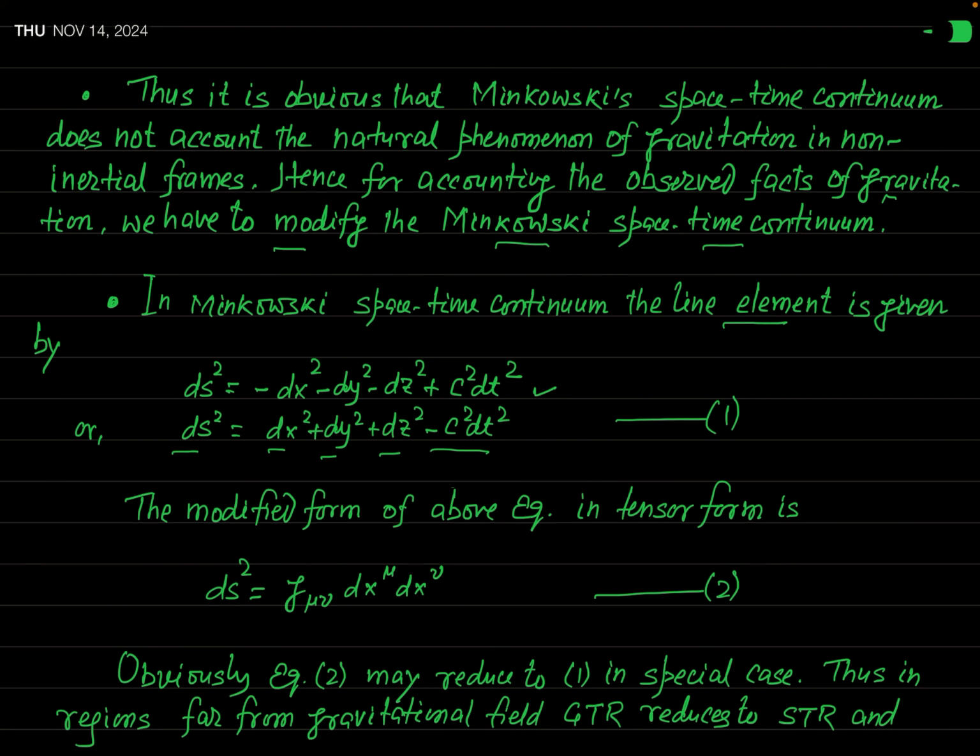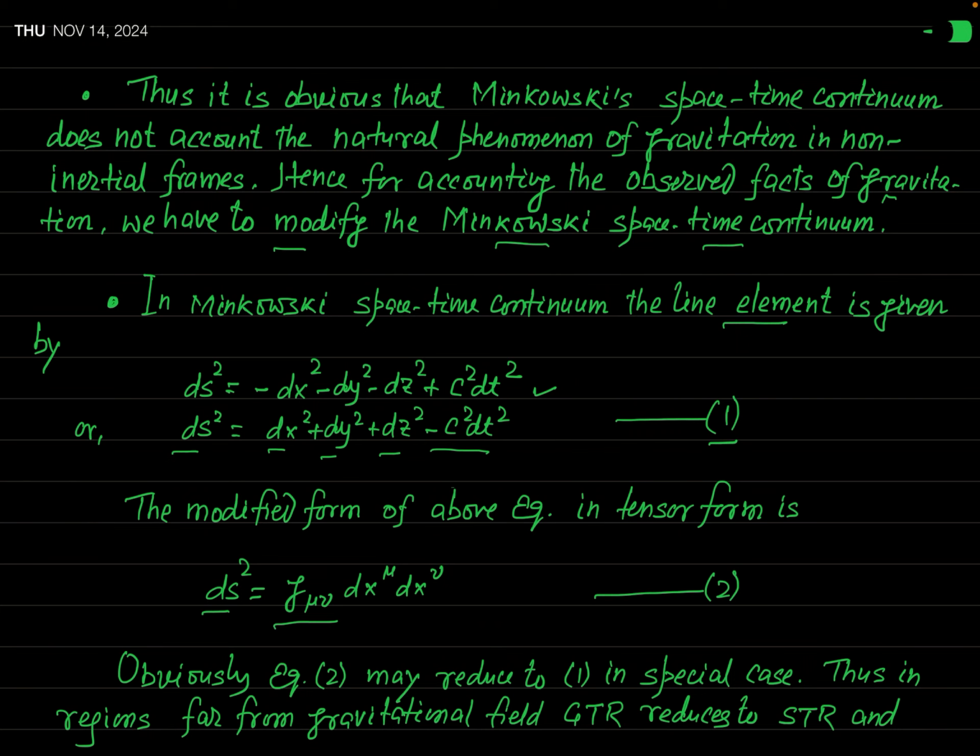Now, in tensor form, when we write this equation 1, its tensorial form is written as ds square equal to g mu nu dx mu dx nu. This is the tensorial form of this equation 1. Okay.